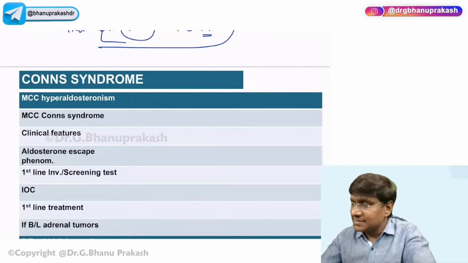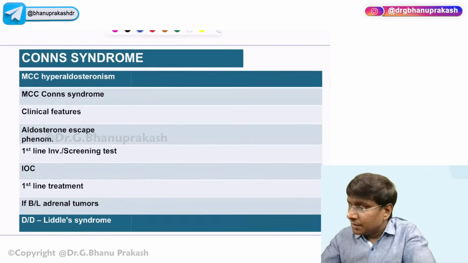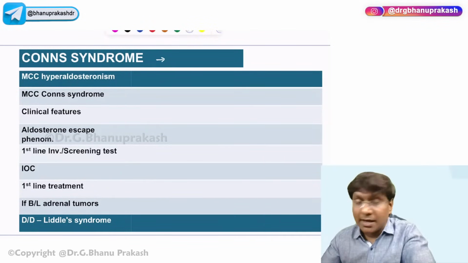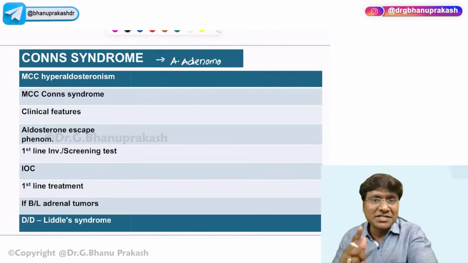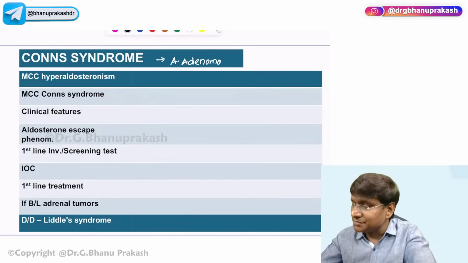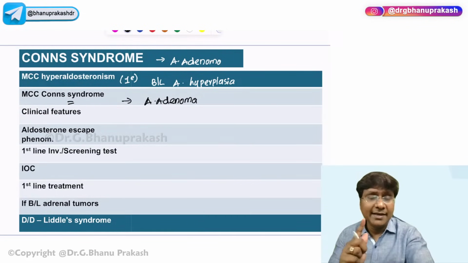So what exactly is Conn's? Conn's is adrenal adenoma, right? You see the difference here, very important. If the question is asked, what is the most common cause of primary hyperaldosteronism? The most common cause will be bilateral adrenal hyperplasia. Whereas if the question is asked, what is the most common cause for Conn syndrome? Then the answer should be adrenal adenoma. We use the word Conn's only for adrenal adenoma.